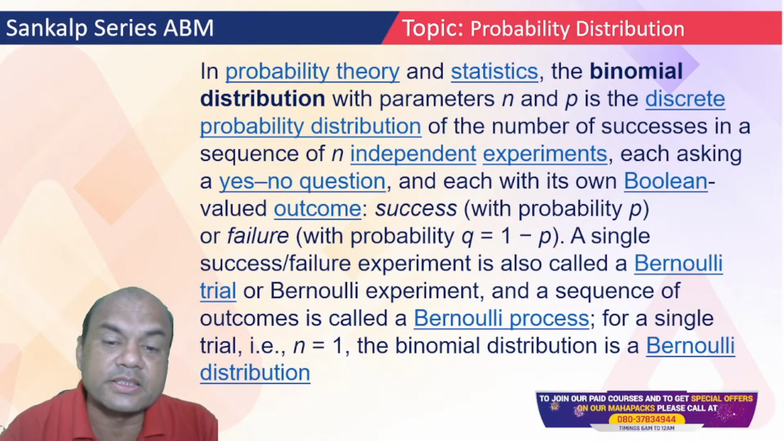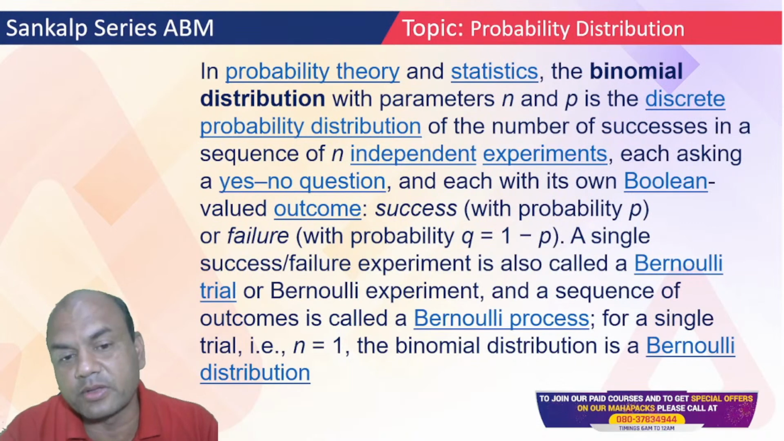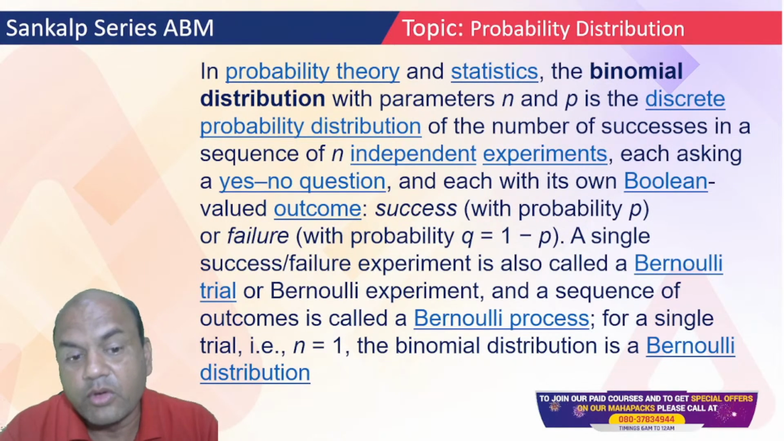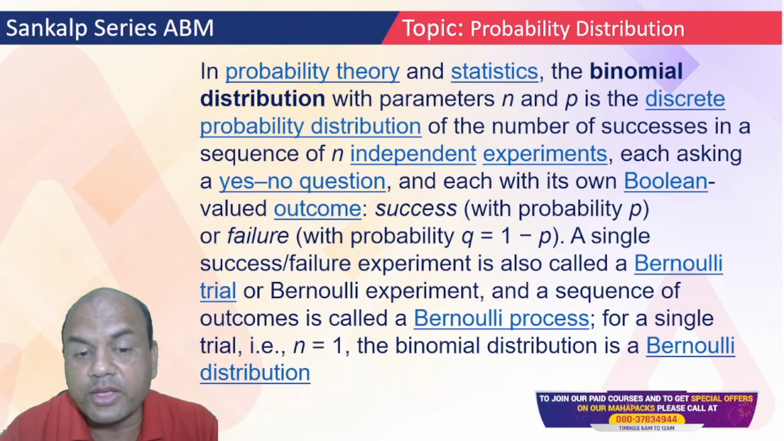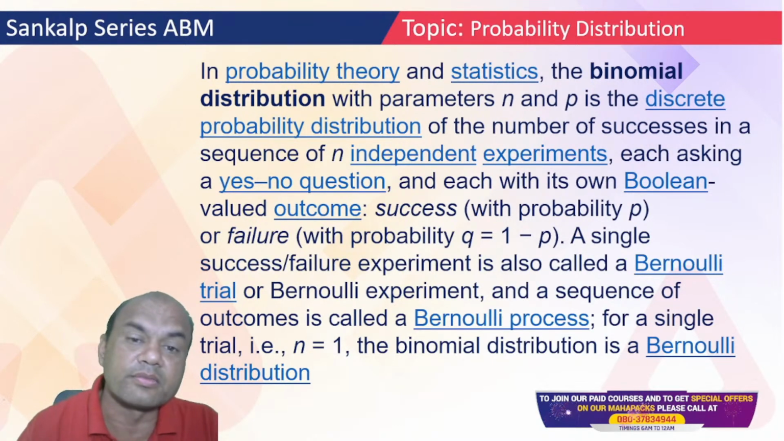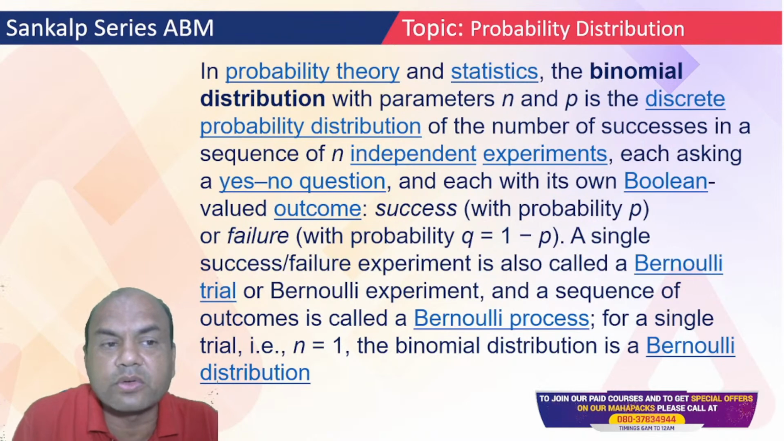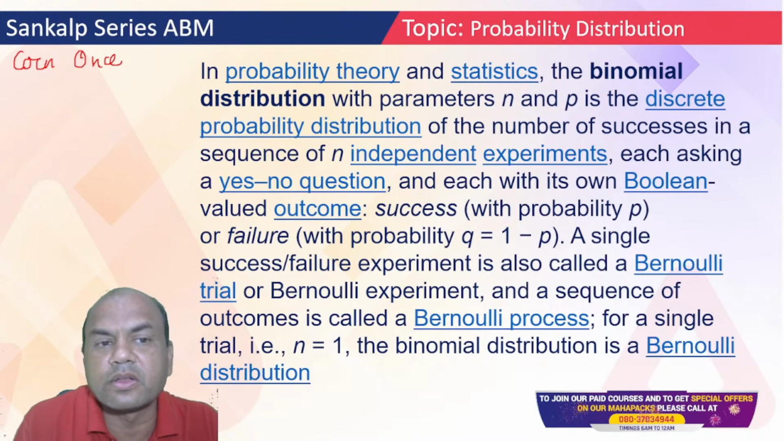A single success/failure experiment is called a Bernoulli experiment, and a sequence of outcomes is called a Bernoulli process. For a single trial, that is n equal to 1, the binomial distribution is the Bernoulli distribution. I'll explain in simple words. What does it mean? When I toss the coin only once, then it is Bernoulli.